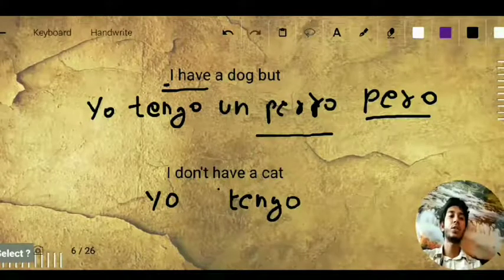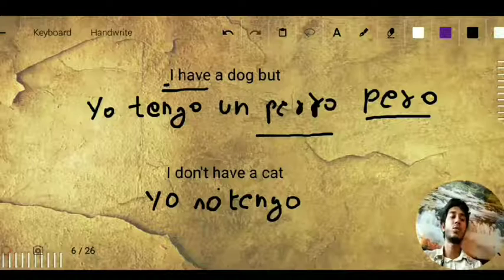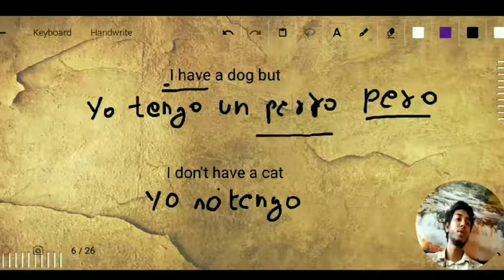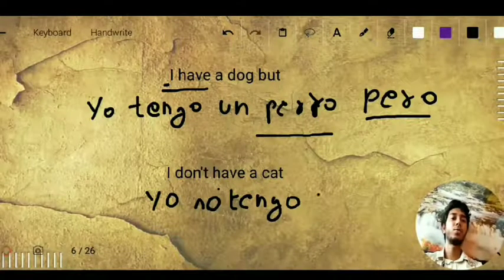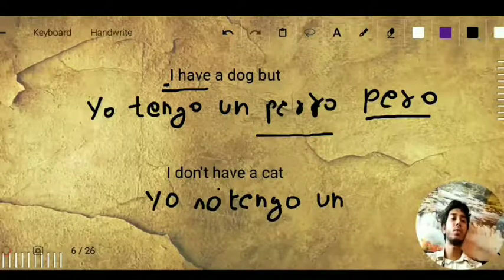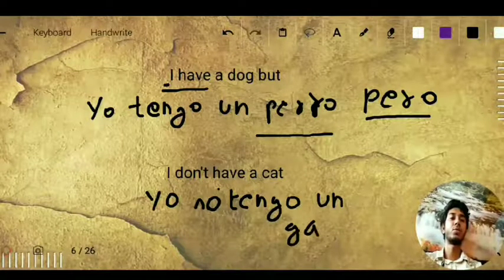And for negation we will write no, as in no es. Before the verb we add no. Pero no tengo un gato, G-A-T-O, gato.